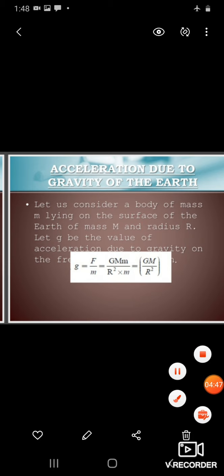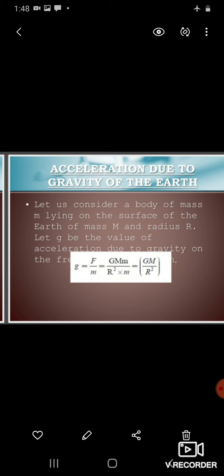Acceleration due to gravity of earth means the acceleration produced in an object when the object is falling under the effect of gravity alone. The acceleration due to gravity is denoted with the letter g, and g has a constant value on earth, that is 9.8 meter per second square.